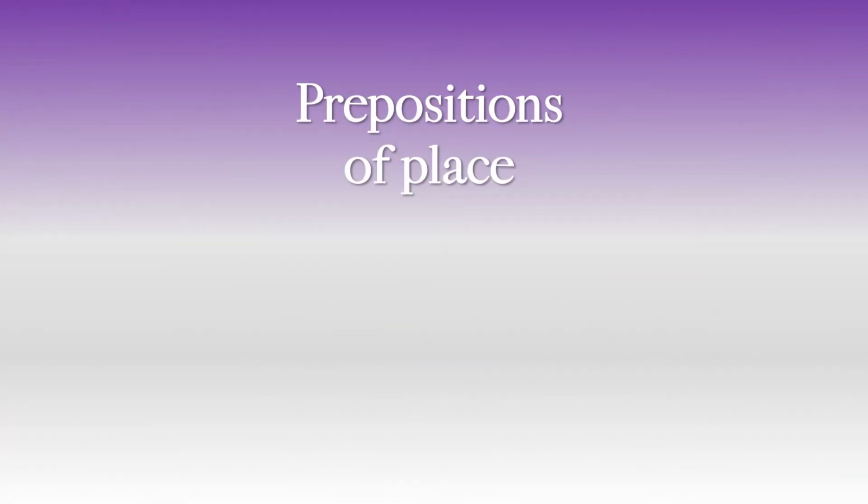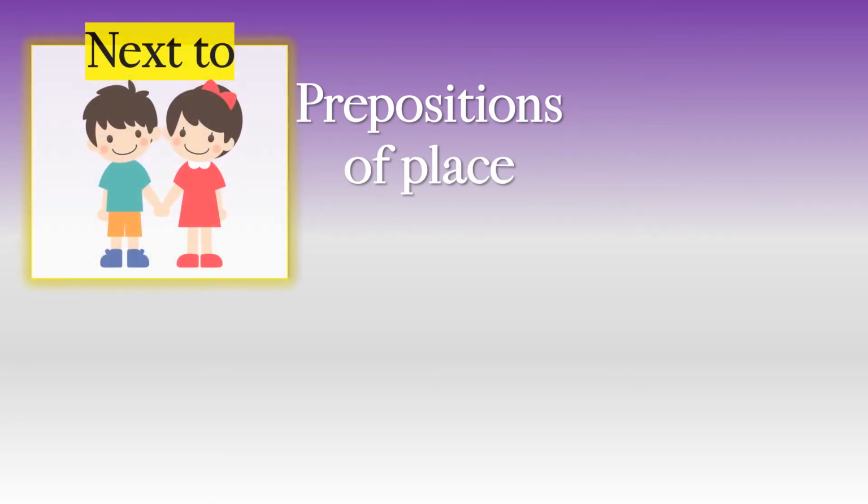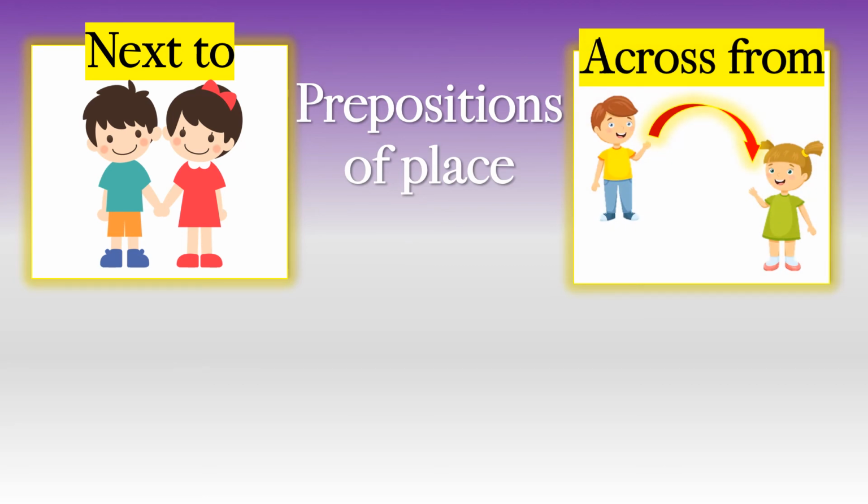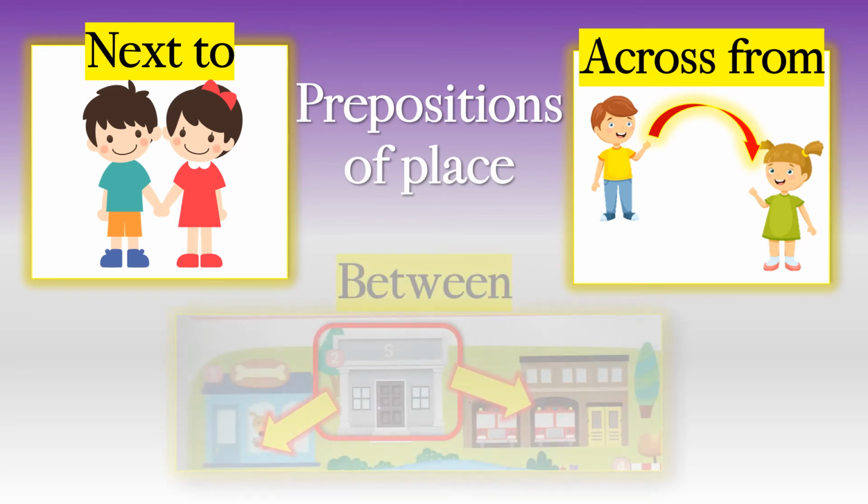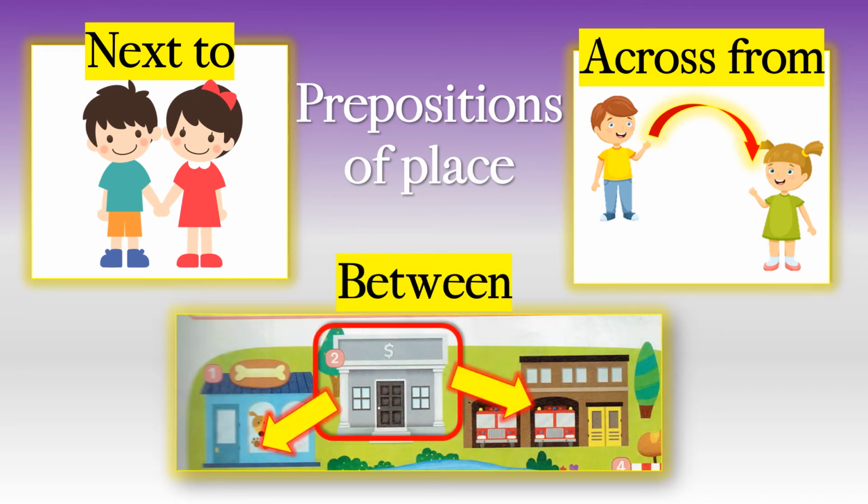Let's check our prepositions of place. So, number one, next to. Number 2, across from. And number 3, between. Remember, if we use the word between, we must have 3 places.